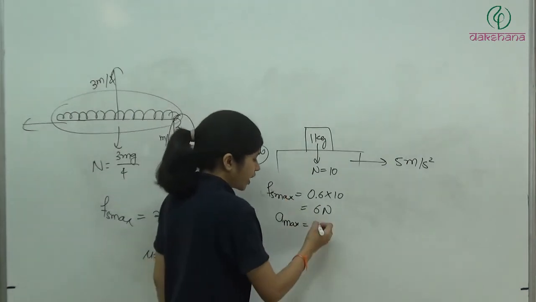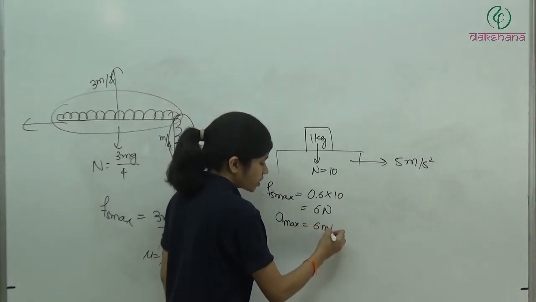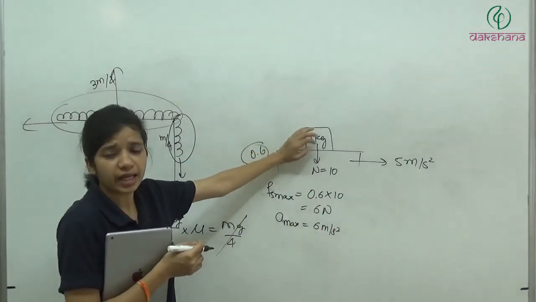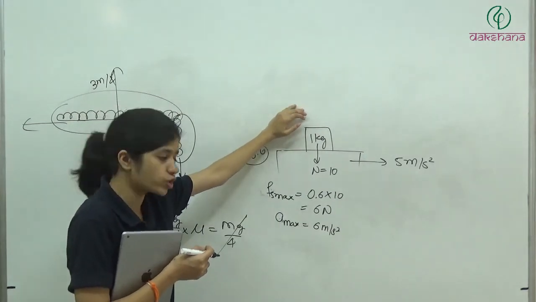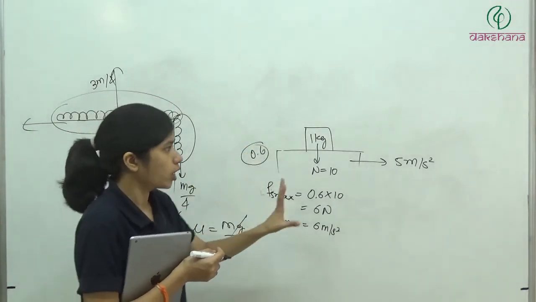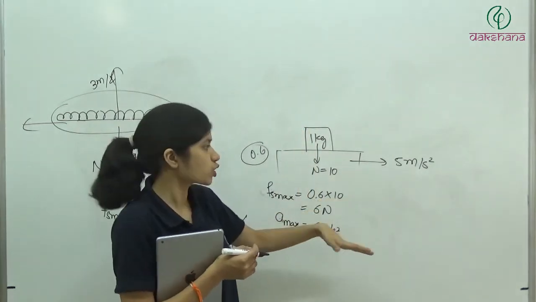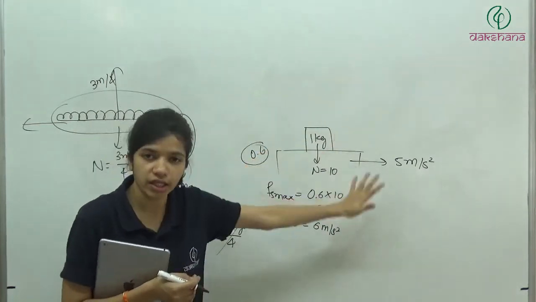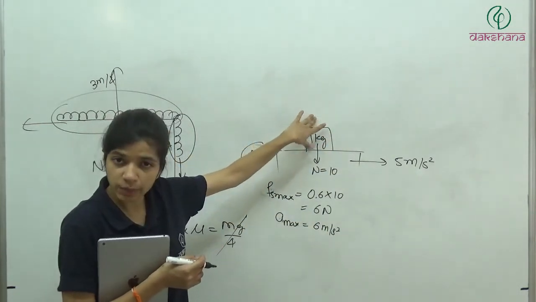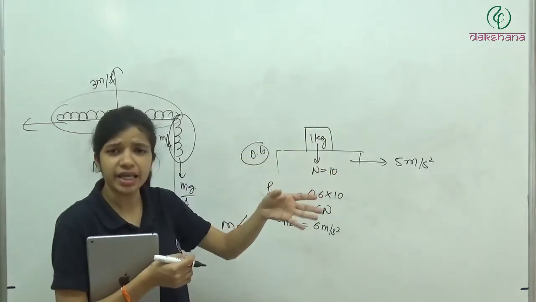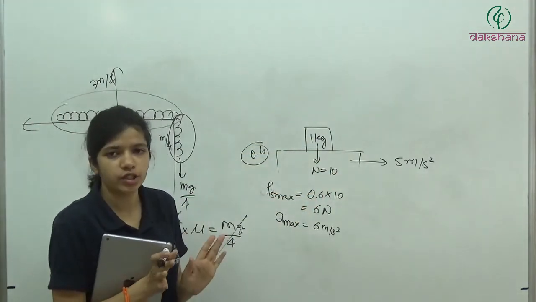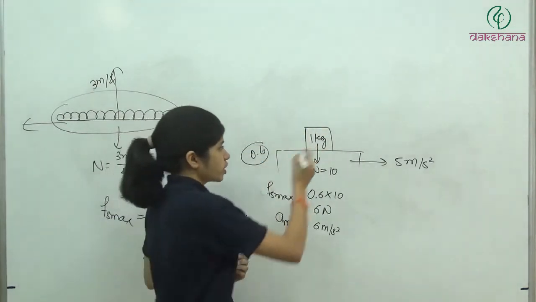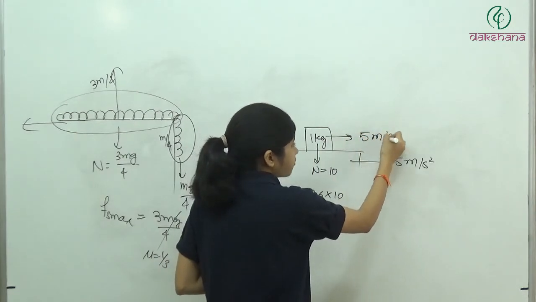So we can do it directly. It is equal to 6 meter per second square: maximum force divided by mass, and mass is 1 kg. Or you can say in this case the maximum acceleration is going to be mu g, so 6 meter per second square. Now this block can move with 6 meter per second square, and this truck is moving with 5 meter per second square. It means these are going to move together. Its capacity is to move with 6, but the truck is saying, okay, you just move with 5 meter per second square. That much you can do, right? So this block can do that much. So it will move with 5 meter per second square. So its acceleration is 5 meter per second square.